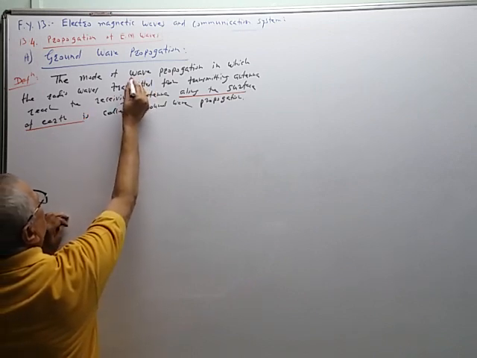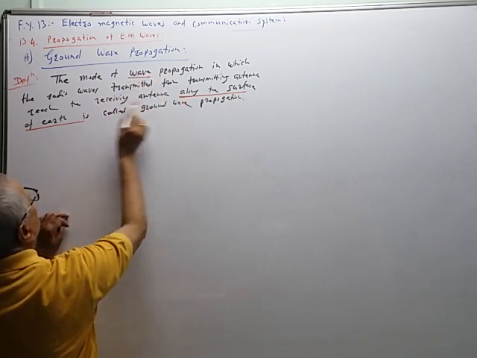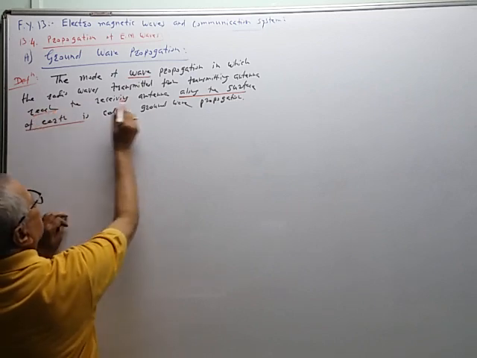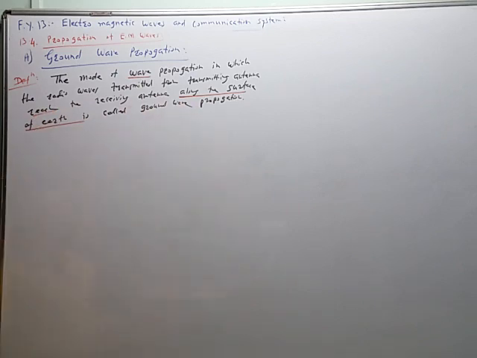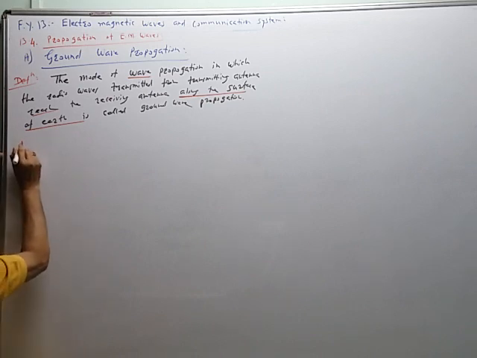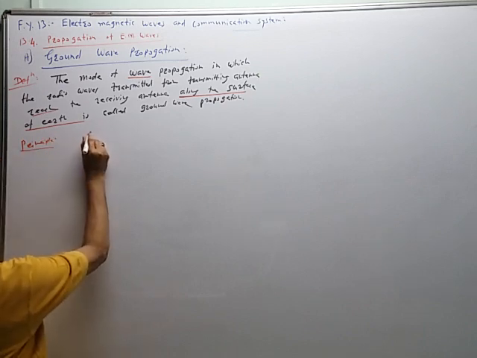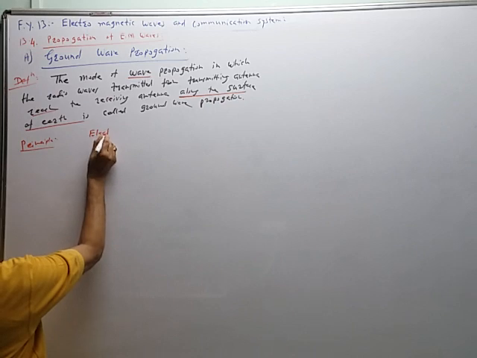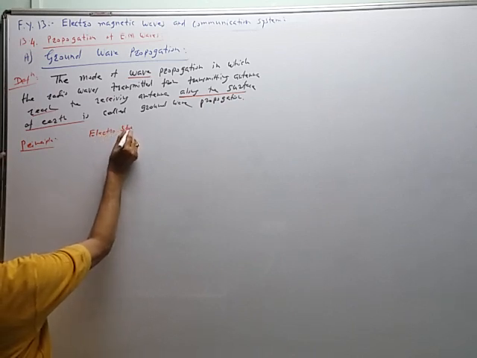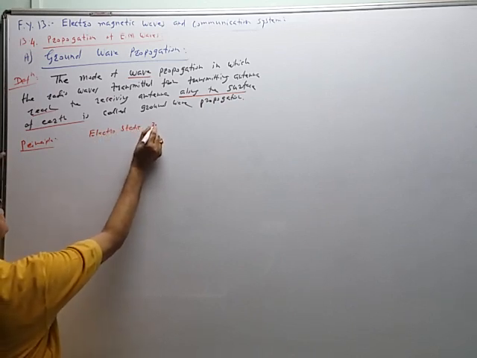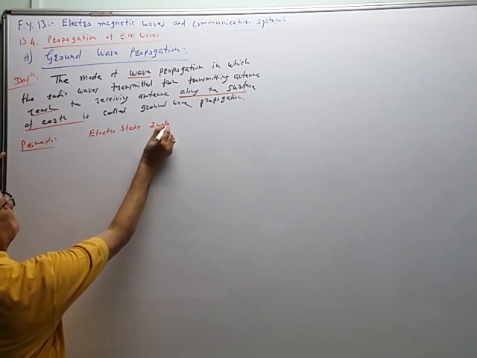The wave reaches along the surface of the Earth from transmitting antenna to receiving antenna is called as. What is the principle? In single word we can use the principle like this. Principle is the electrostatic induction, ESI.